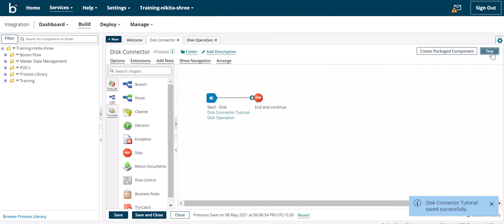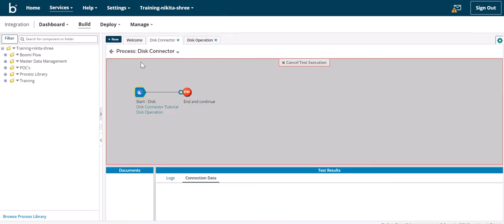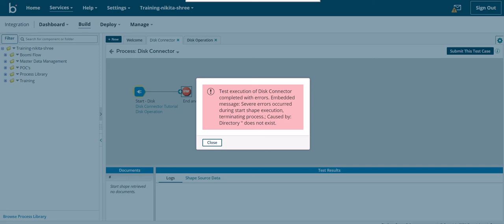Now we will execute the process and let's test the result. So we will get an error which states that directory does not exist.